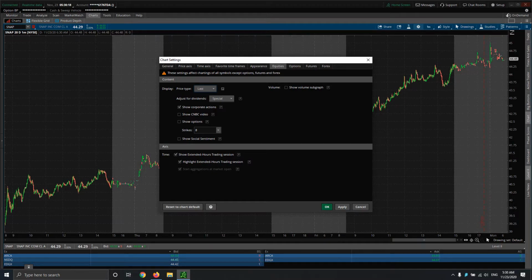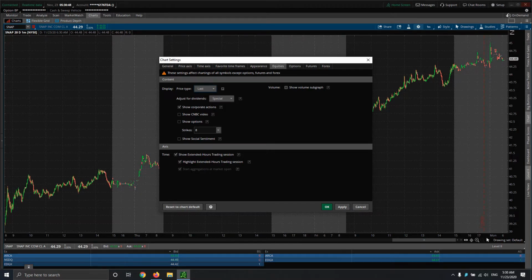If you actually go to the equities and options section, I always have it show extended hours trading session. Even though I don't trade extended hours, I kind of like to see that data on the chart. So the darker area of the chart is during trading hours. This is extended hours. You'll notice the red line. We're coming into Monday morning, so that's why you're seeing that.